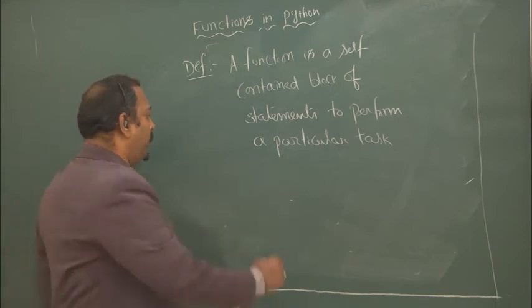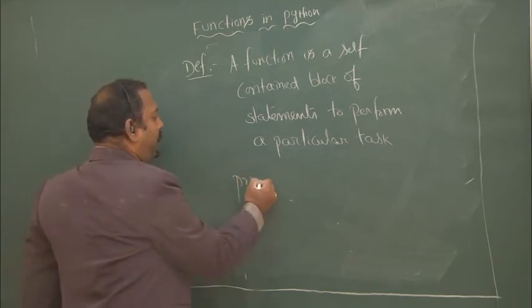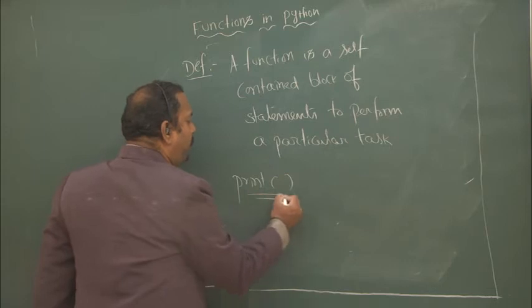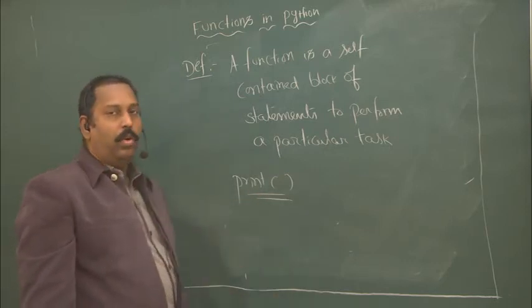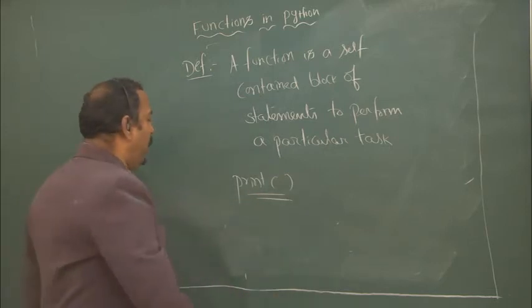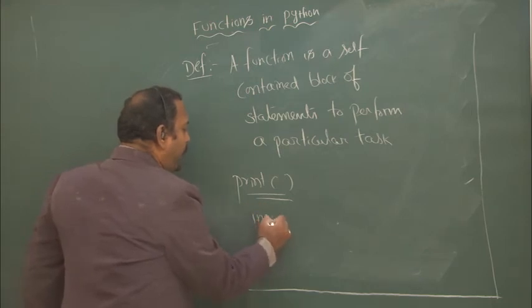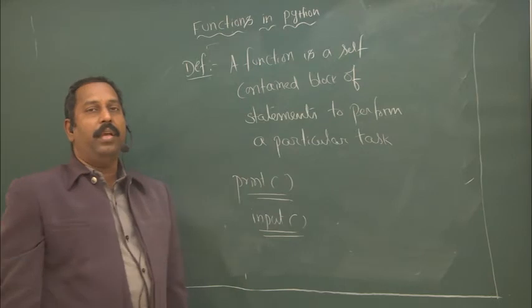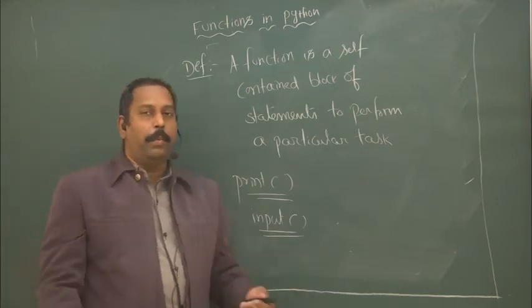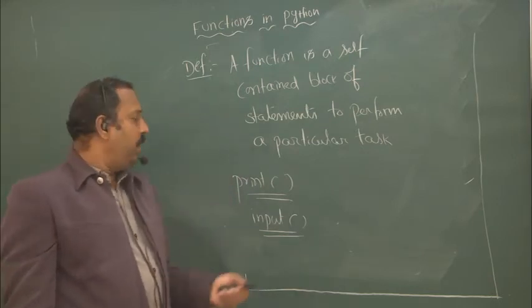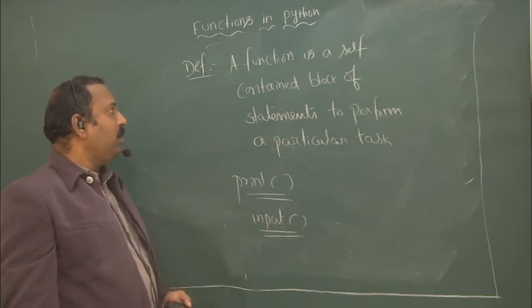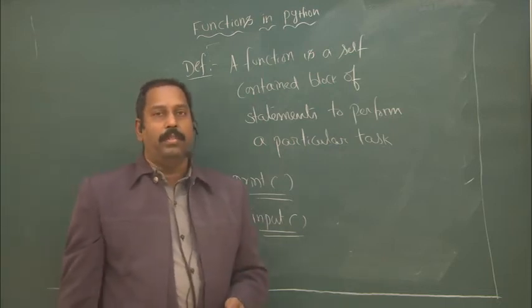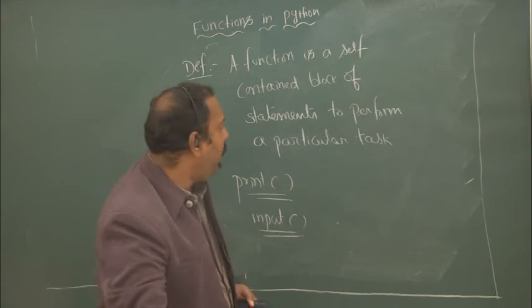I already told you, suppose print is used to print a value. It will only perform one task. What is the task? Only printing the values. Similarly, input is another function. It is used only for reading values from the keyboard. So it will perform only that particular task of reading values. So a function is a self-contained block of statements to perform a particular task.